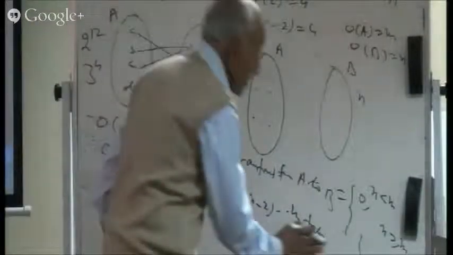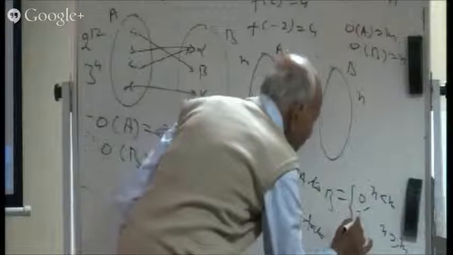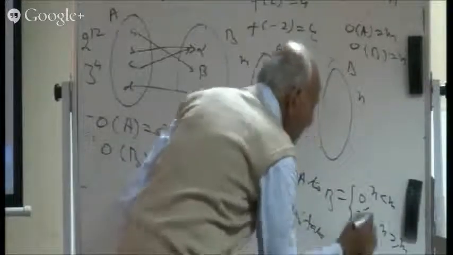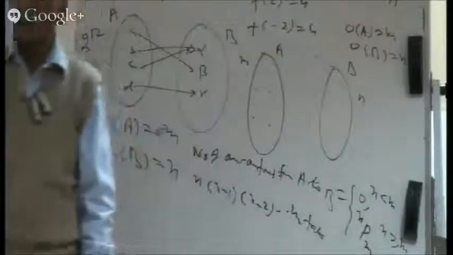Instead of saying it like this, we can say NPM. Then the number of functions would be NPM. Is it all right? As far as that example was concerned, N was less than M, so no 1-1 function is there. Otherwise, we are in a position to tell the number of 1-1 functions.